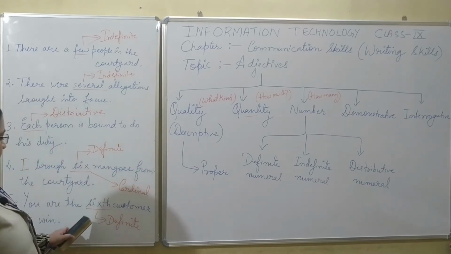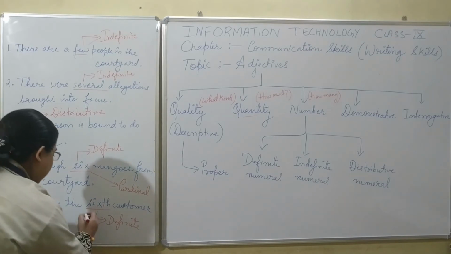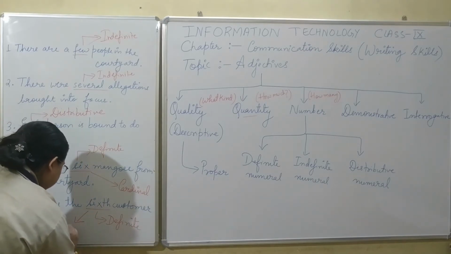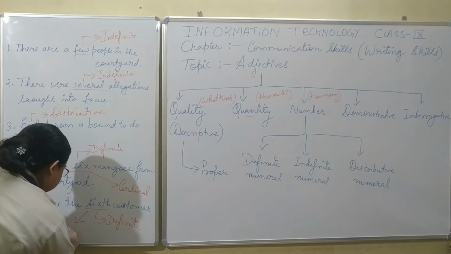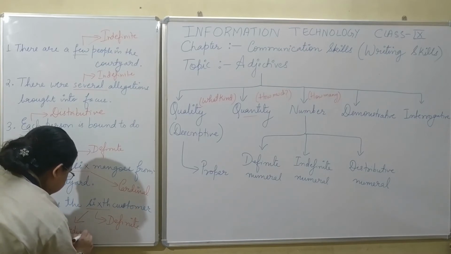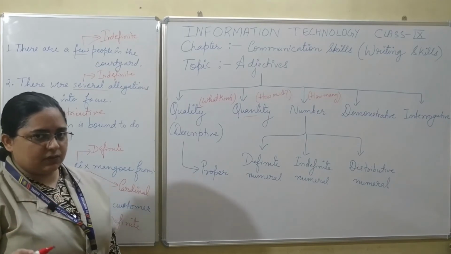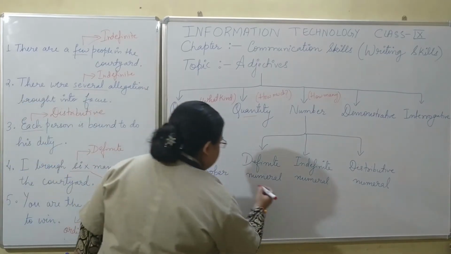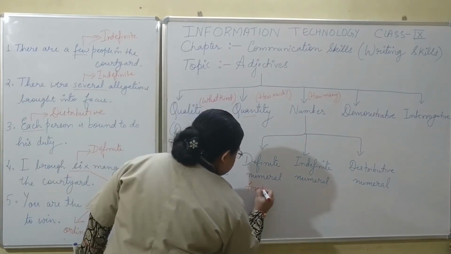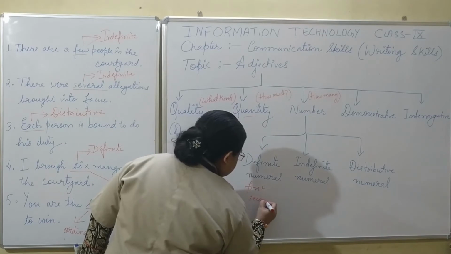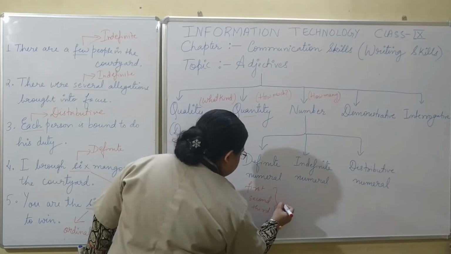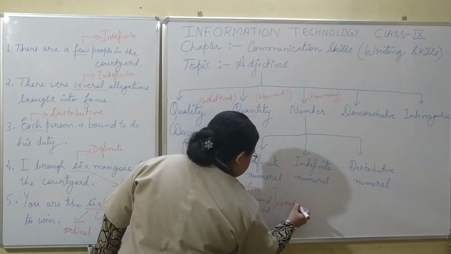And here I am referring to the position. Hence it refers to ordinal. First, second, third. When I say it this way, that is first, second, third, these values become ordinal values.